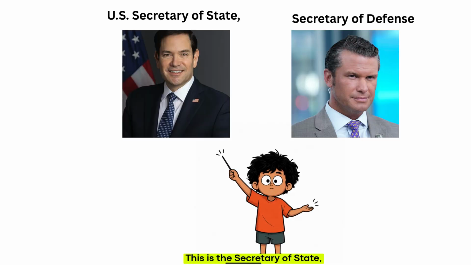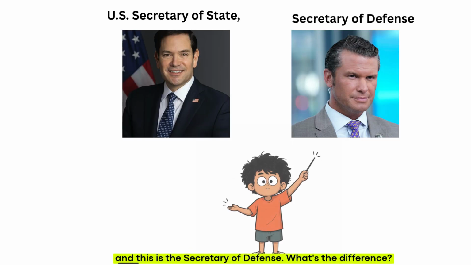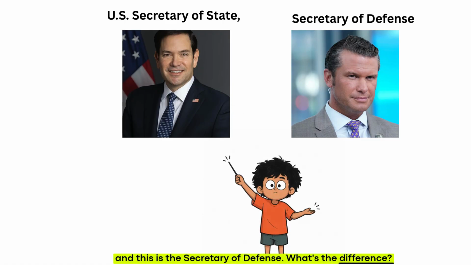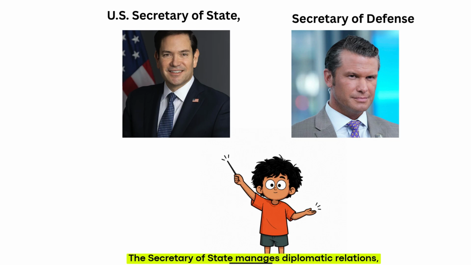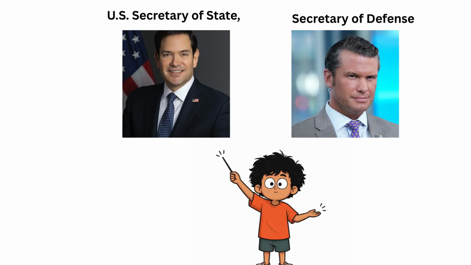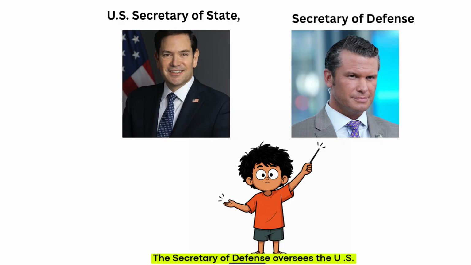This is the Secretary of State, and this is the Secretary of Defense. What's the difference? The Secretary of State manages diplomatic relations, meets foreign leaders, negotiates agreements, and advises the President on foreign policy. The Secretary of Defense oversees the U.S. military, manages defense operations, develops military strategy, and advises the President on national security.